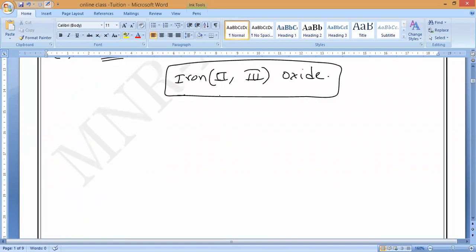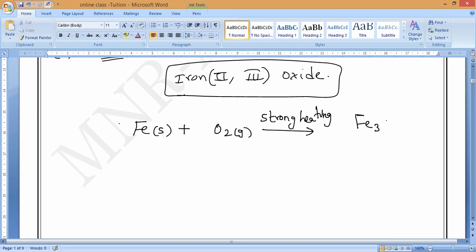Observe very carefully. 3 iron, solid, is reacting with oxygen present in air on strong heating. Remember, strong heating. This iron 2,3 oxide, Fe3O4, is called ferric and ferrous oxide. We should call it iron 2,3 oxide.